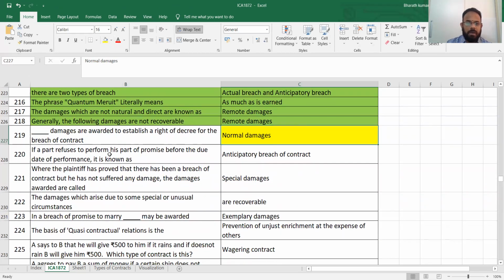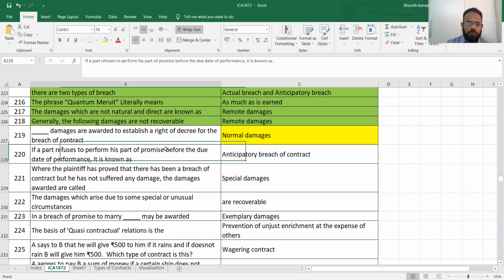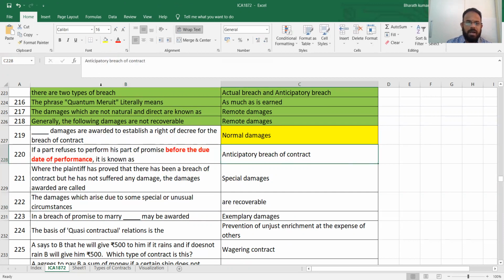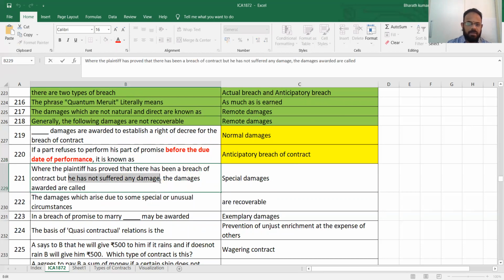If a party refuses to perform its part of the promise before the due date. I told you before the due date means what? Anticipatory breach. Anything special when the plaintiff has proved that there has been a breach of contract but he has not suffered any damage.